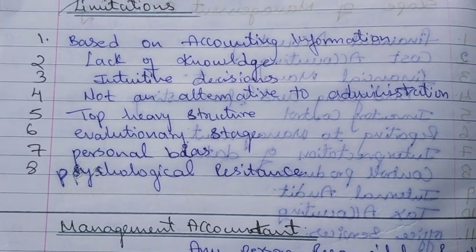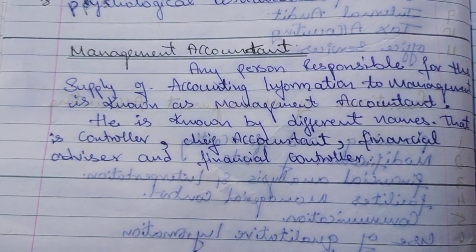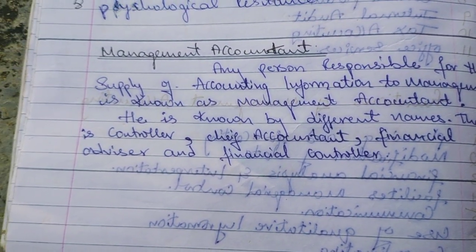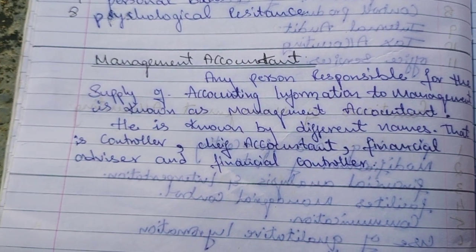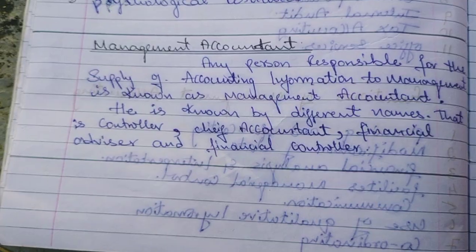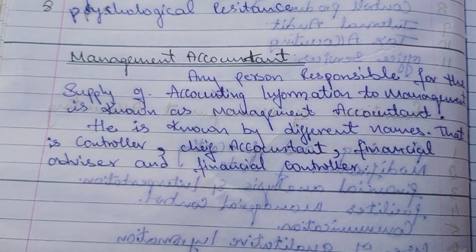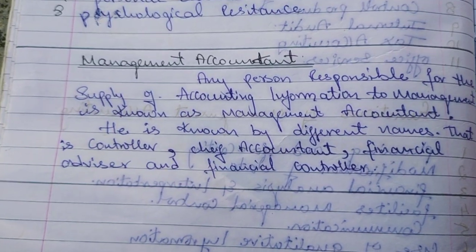So next, let me see who is a management accountant. What are the functions of a management accountant? Here is a simple meaning of management accountant. A management accountant is a person who is responsible for supplying accounting information to the management. In simple terms, the person responsible for providing all the accounting information to the management.